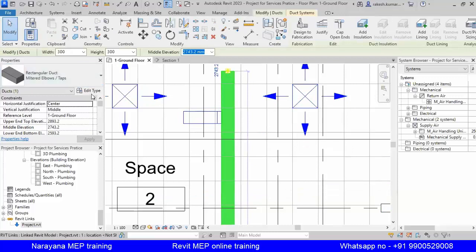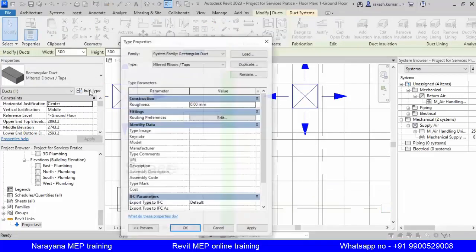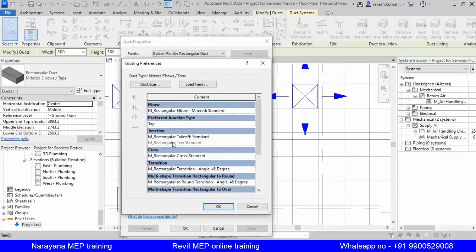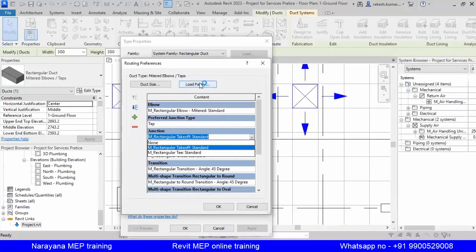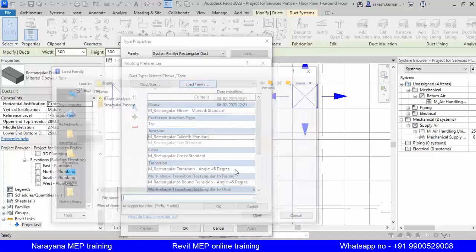Click this, go to edit option, again routing preference edit. Here this junction we don't have bevel standard, so what we will do, we will load family. That option is also available here, or you can go to the insert tab and load family. So insert, sorry, load family.